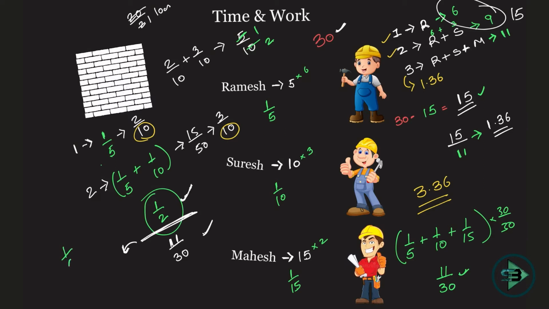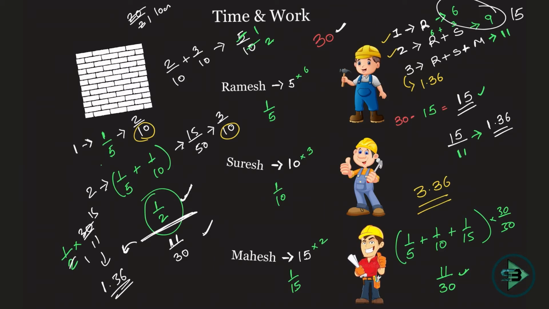So this is half into what? This becomes 30 by 11. Okay, so this becomes 2 1s are 2, 15s are, which is nothing but 15 by 11. 11 ones are 11, and then again 4 by 11, which is nothing but 0.36. Okay, 4 by 11, which will be nothing but 0.36. That's it. You reach the answer.